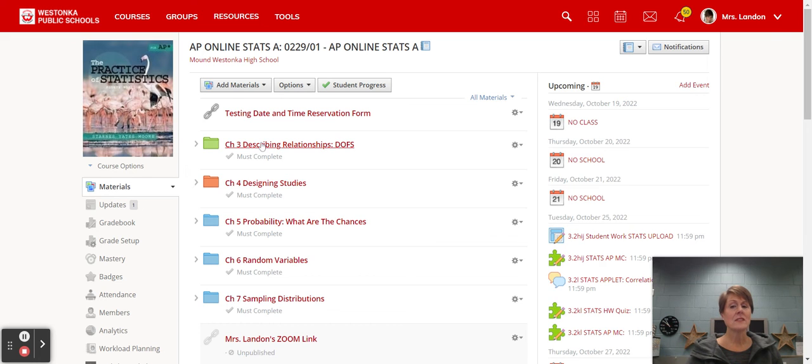Chapter 3, if you haven't started it yet, is going to be our next extension after SOCS from Chapter 1, which was one set of data. We're now going into 2 sets of data, which means XY ordered pairs, which means things we can graph on a scatter plot. They have their own acronym for Chapter 3. It's called DOFS. So you will be encountering DOFS and understanding what that means you should talk about when you see a scatter plot, and a lot more other things related to that. So dig down in the learning.